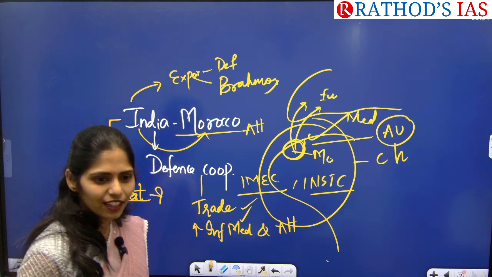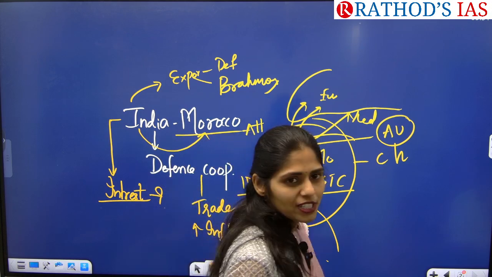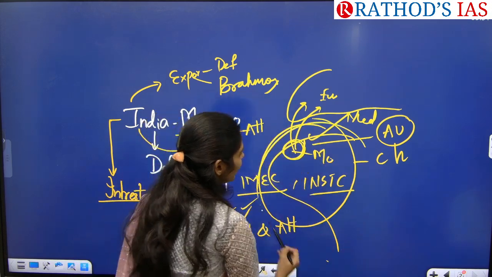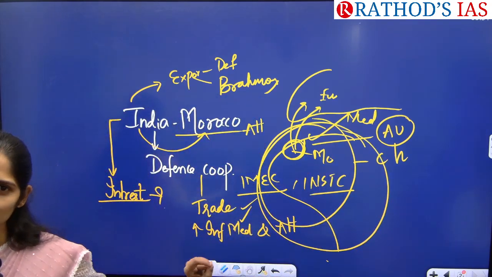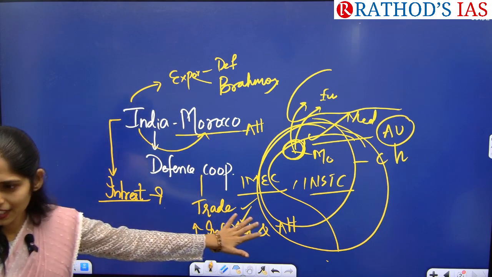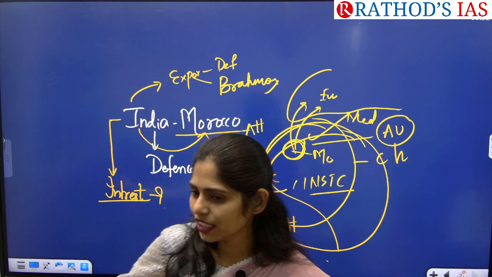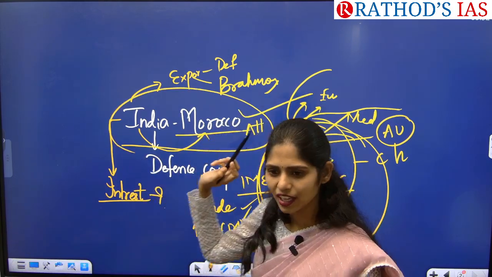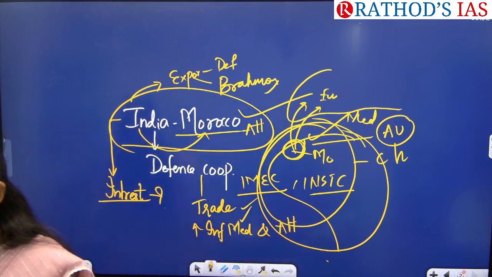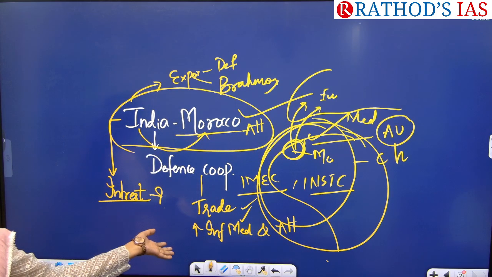And India is the leader of the Global South. Africa is also part of the Global South, so India is showcasing its soft power in these countries. All these are the advantages of just one defense partnership between India and Morocco. Clear? And even we can control terrorism also.